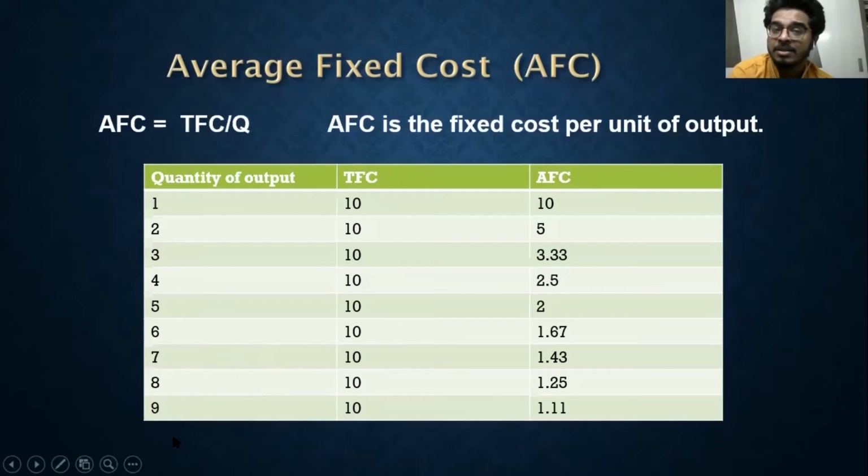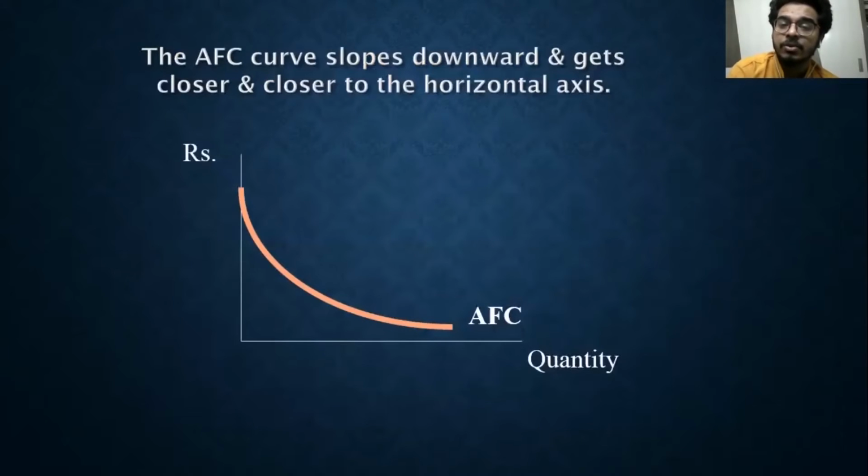If I have 100 units of output, 10 divided by 100 is 0.1. If I produce 1000 units, 10 divided by 1000 is 1 by 100, that is 0.01. Still it is more than 0. It will touch the x-axis only if it is 0. So it is not going to touch the x-axis, right?